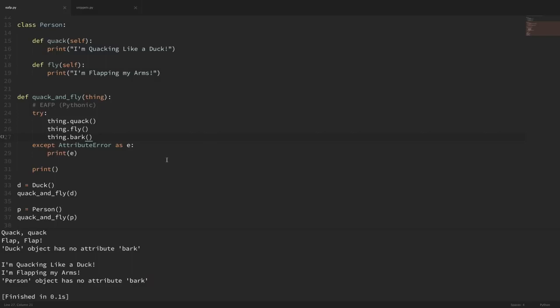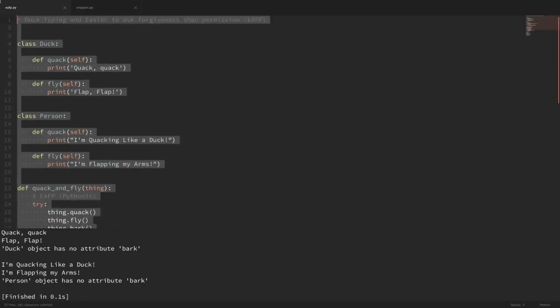So if you see people talking about that it's easier to ask forgiveness than permission, then this is what it means. It means try to do something, and if it works, then great, and if not, then just handle that error. Now, this concept actually extends to other use cases outside of the use case that we're using it for here.